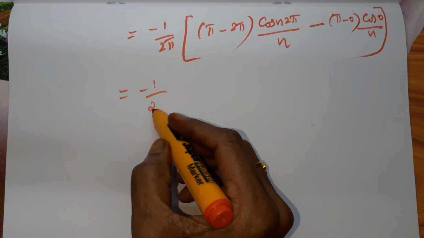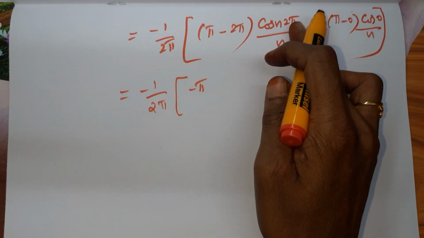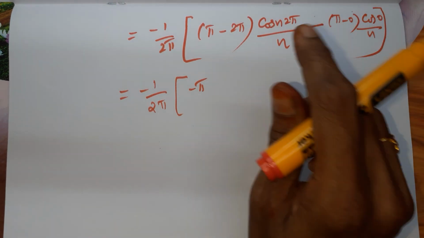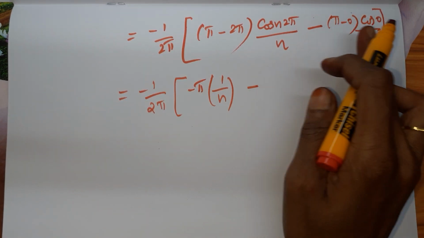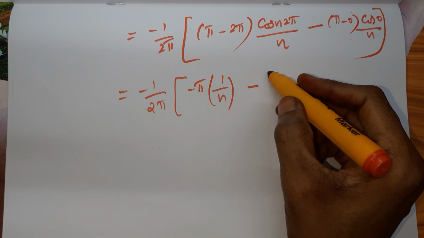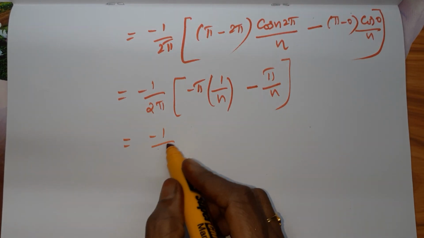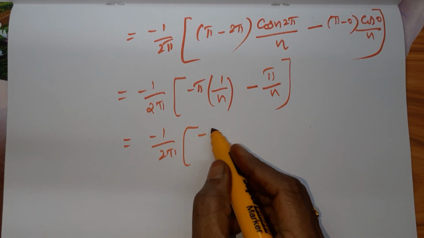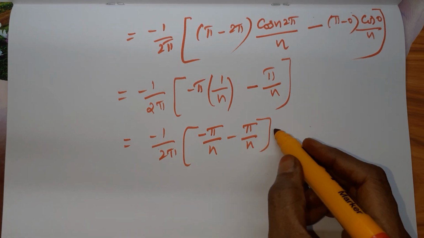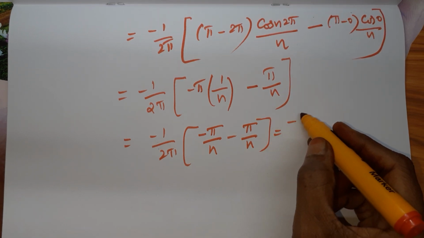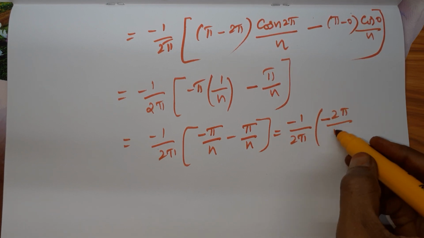So minus 1 by 2 pi. Pi minus 2 pi is minus pi. Cos n 2 pi is plus 1. Already I told you. So 1 by n into minus pi. Cos 0 is 1. So minus pi by n. So which is equal to minus 1 by 2 pi, minus pi by n minus pi by n. Both have the same denominator, so we can add: minus 1 by 2 pi into minus 2 pi by n.